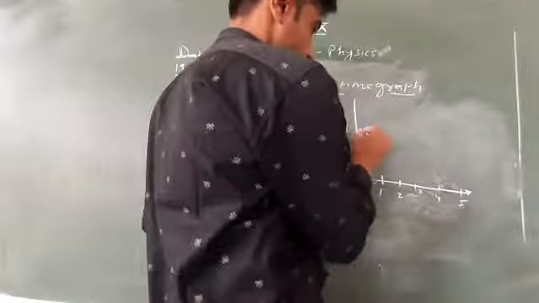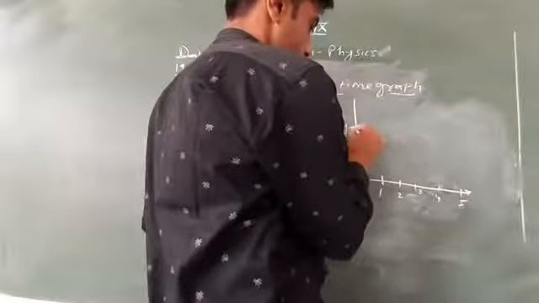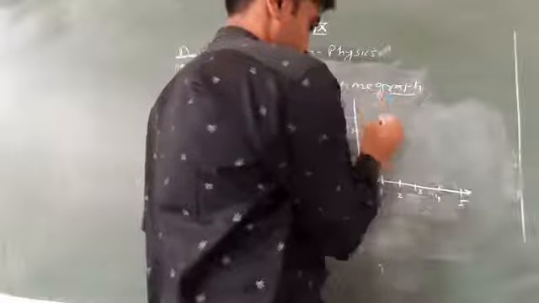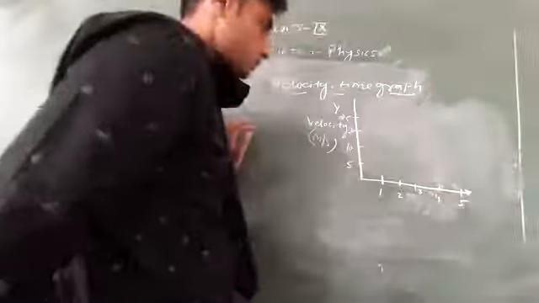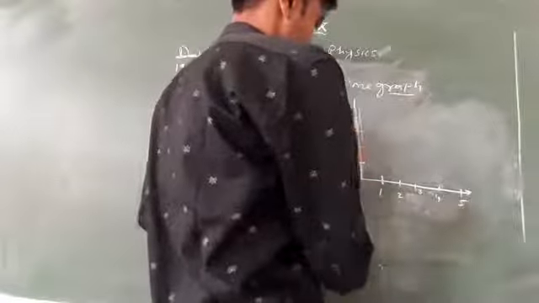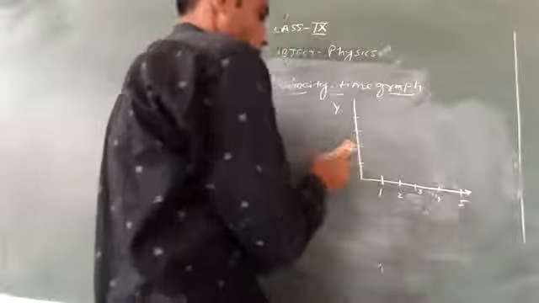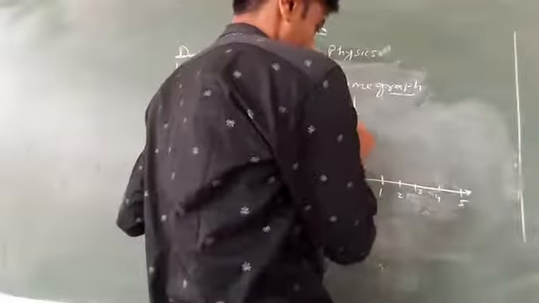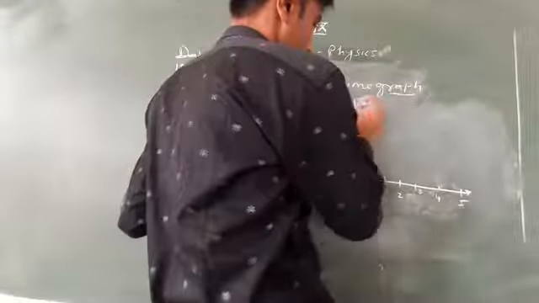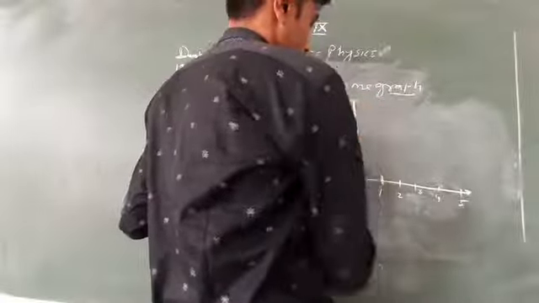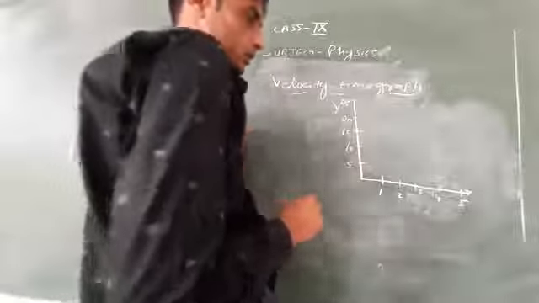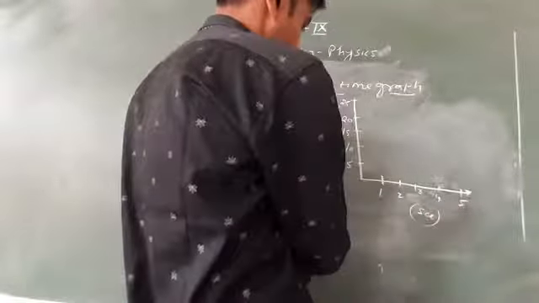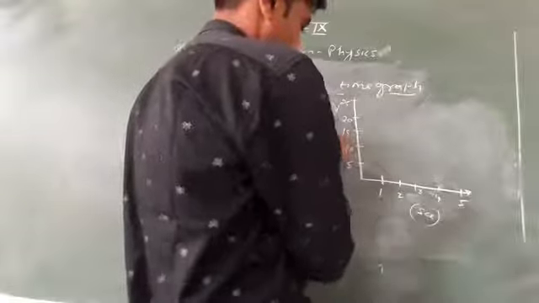This is the y-axis representing velocity: 5, 10, 15, 20, 25, with time in seconds and velocity in meter per second.